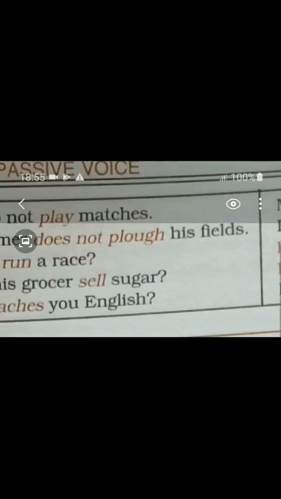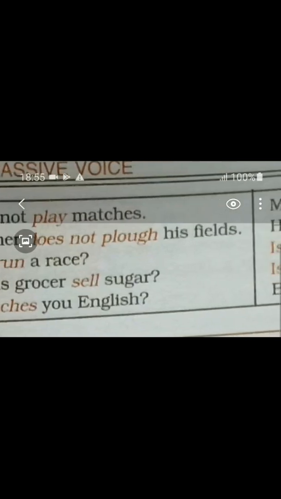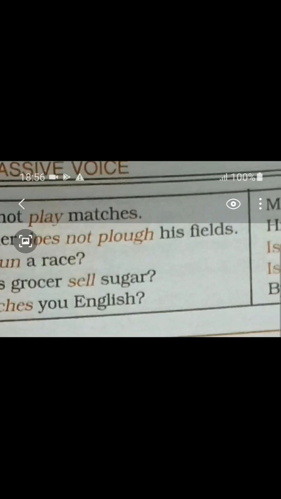Now students, the farmer is a single person, so does is used over here. Does not plough. He does not irrigate his fields by himself.